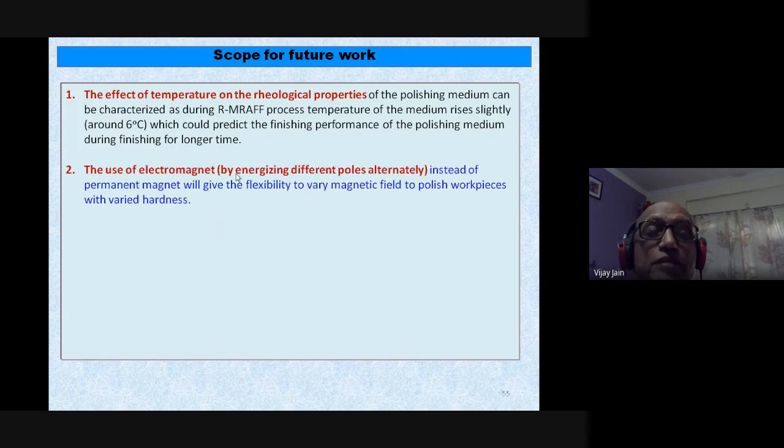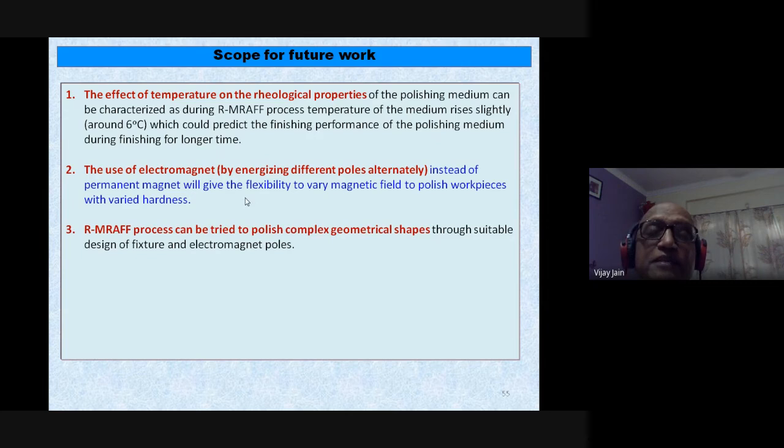The use of electromagnets, by energizing different poles alternately instead of a permanent magnet, can be used in MREF as well as RMREF and MRF processes. One can try it and find out how they perform. The RMREF process can be tried to polish complex geometrical shapes through suitable design of fixture and electromagnet.